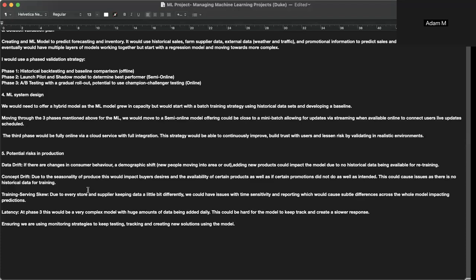Then there's training-serving skew, due to every store and supplier keeping data a little bit differently. We'd have issues with time sensitivity and reporting because there could be subtle differences across the whole model, which would impact predictions. And latency at phase three: this would be a very complex model with huge amounts of data being added daily. This could be hard for the model to keep track of and could create a slower response, increasing the latency. So we need to ensure we're using monitoring strategies to keep testing, tracking, and creating new solutions using this model.